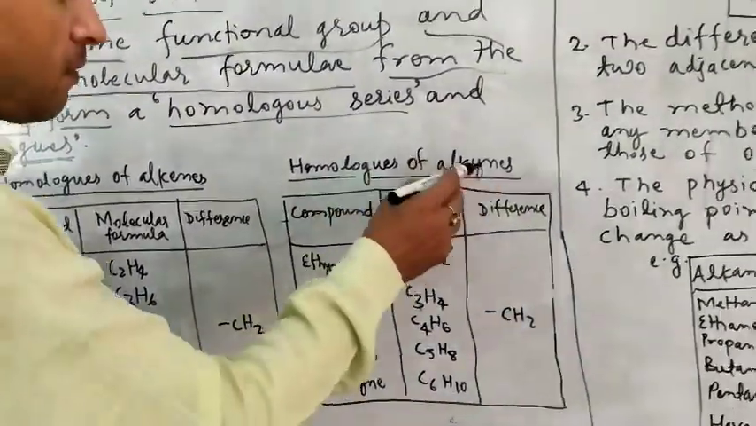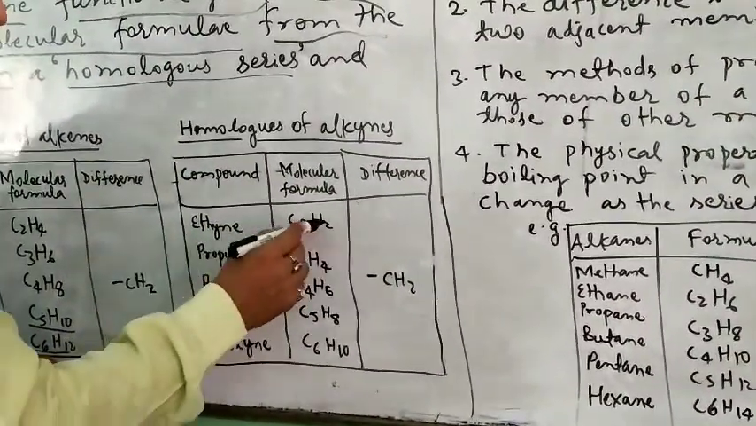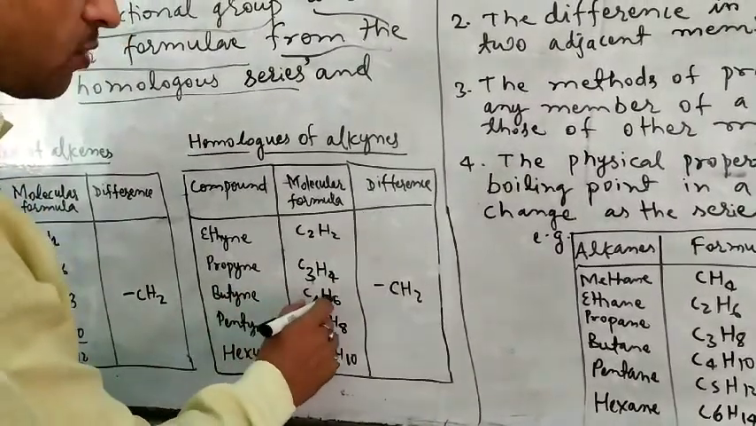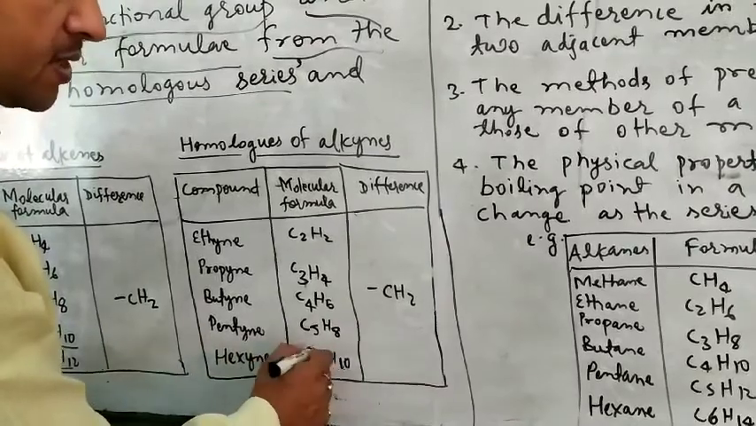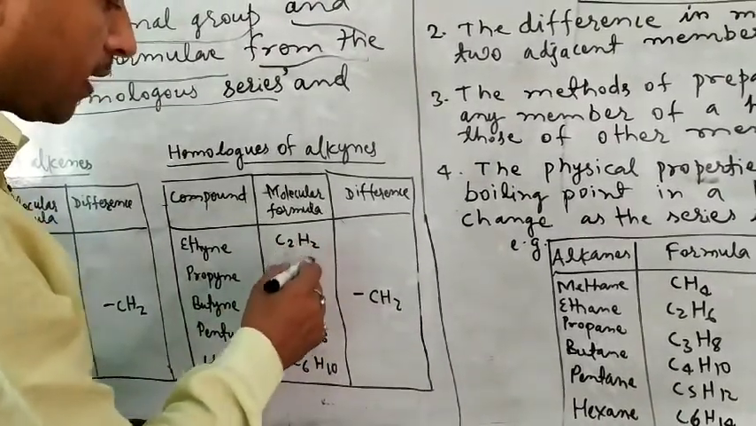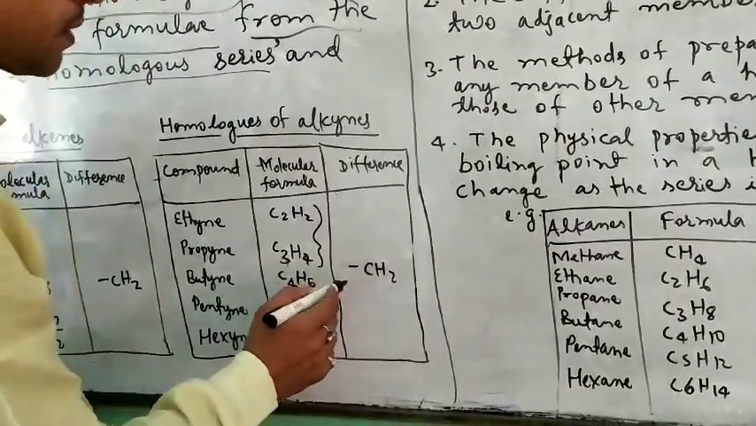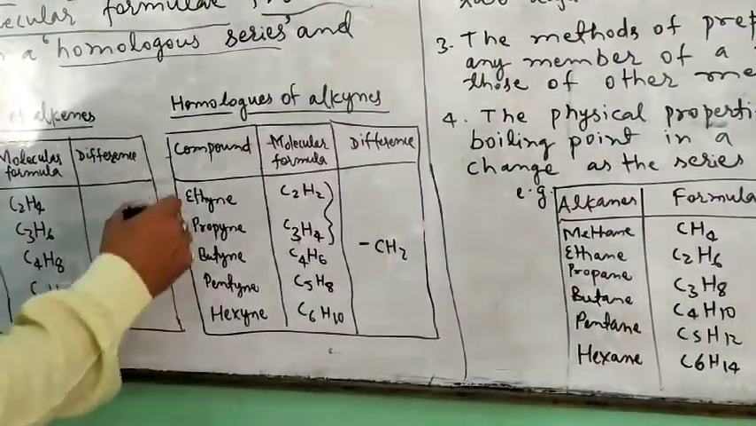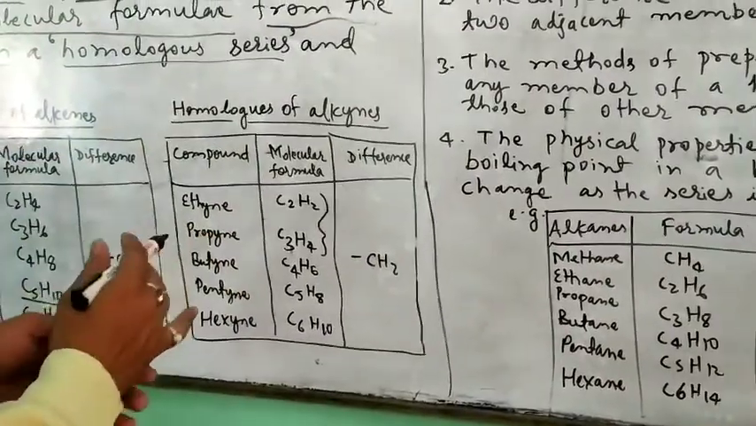For the homologues of alkynes, the compounds are ethyne C2H2, propyne C3H4, butyne C4H6, pentyne C5H8, hexyne C6H10. And the difference between any two adjacent compounds is CH2. So we see that there is a gradual change in their molecular mass.